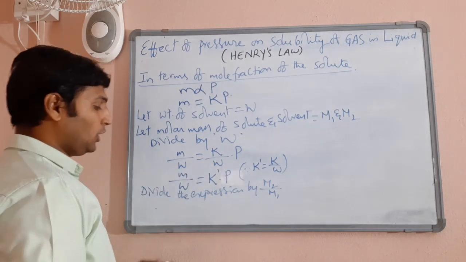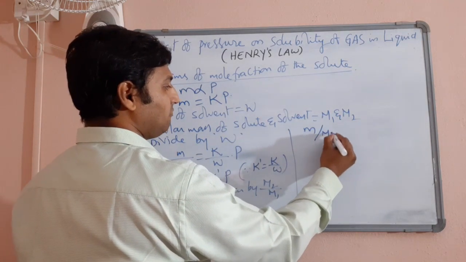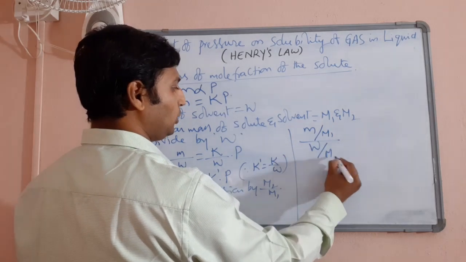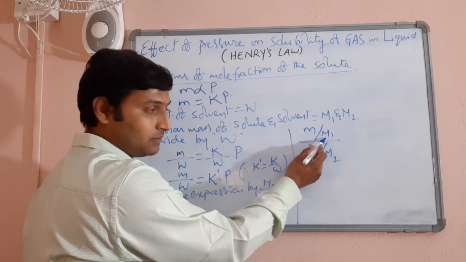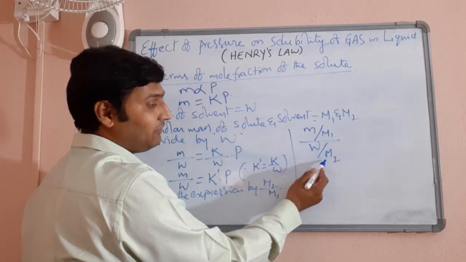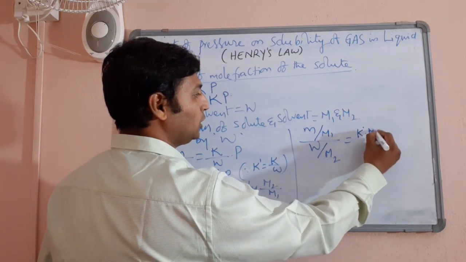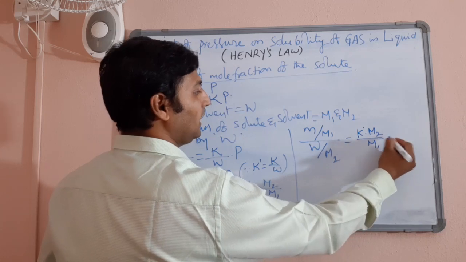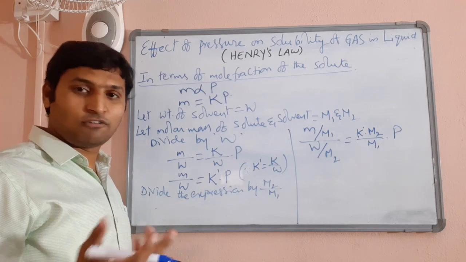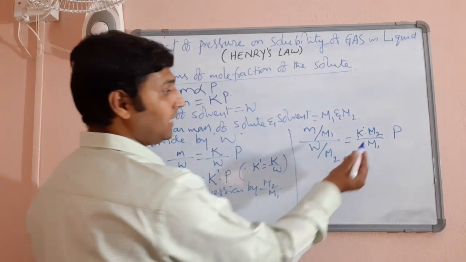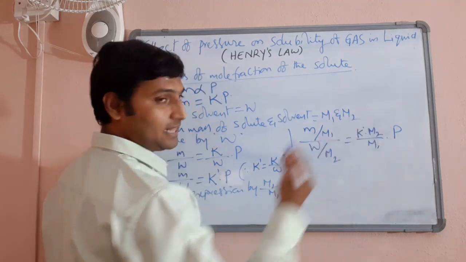Then you are going to get m by M1 divided by W by M2, that is mass of solute divided by molar mass of solute, and weight of solvent divided by molar mass of solvent, is equal to K dash into M2 by M1 into P. And you know very well, molar masses of any substance are constant. That's why this ratio will be constant, and the product of these constants can be taken as another constant. Point number 1.